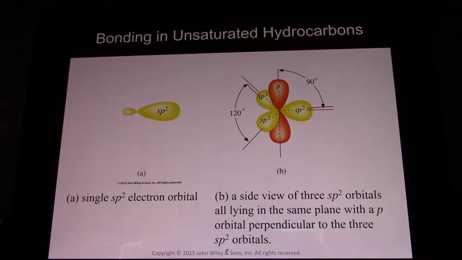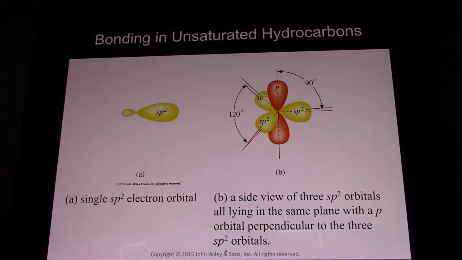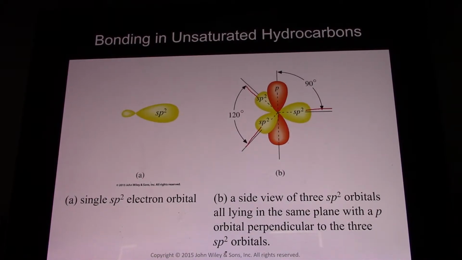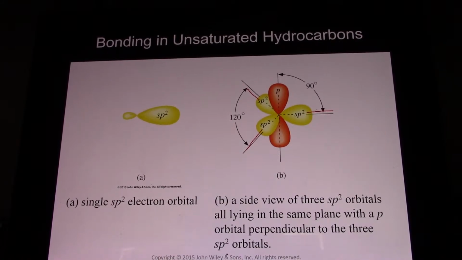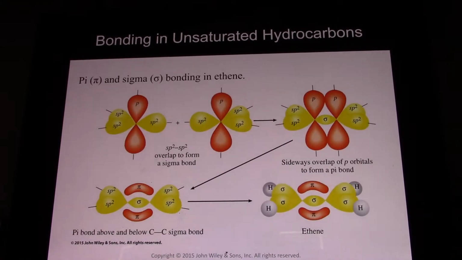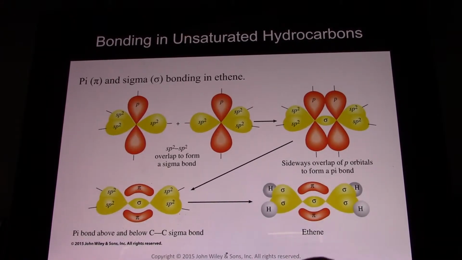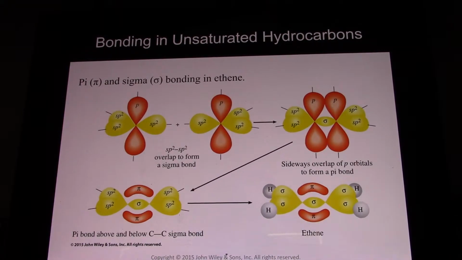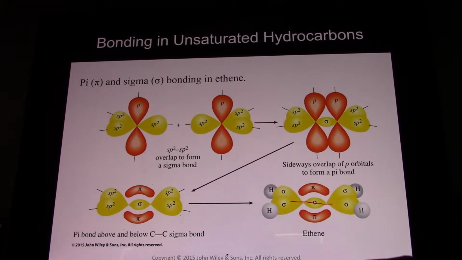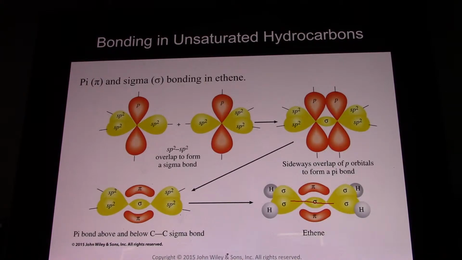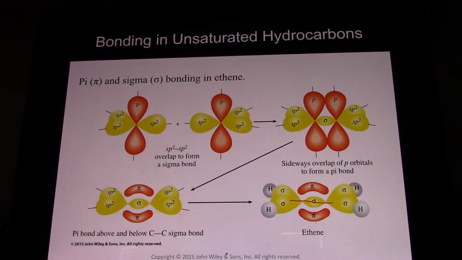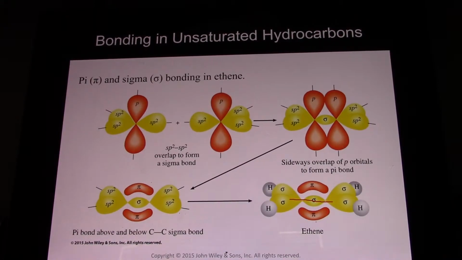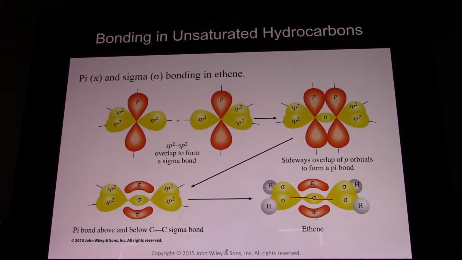Now the double bond, the pi bond, just uses these p electrons, which are above and below the plane of the atoms, whereas the sigma bonds are in the plane of the atoms. And so when we see these bonds, the sigma bond is in between the two atoms. The pi electron density is above and below. And again, the pi bond is a lot weaker than the sigma bond.